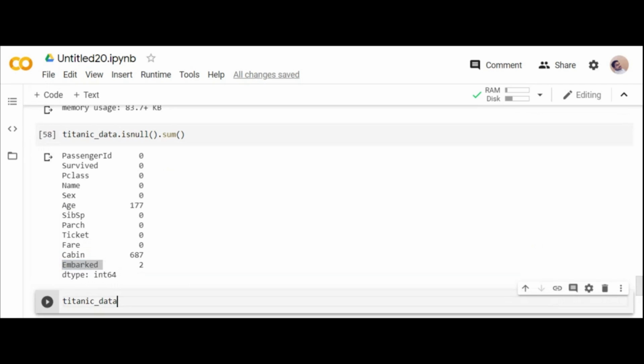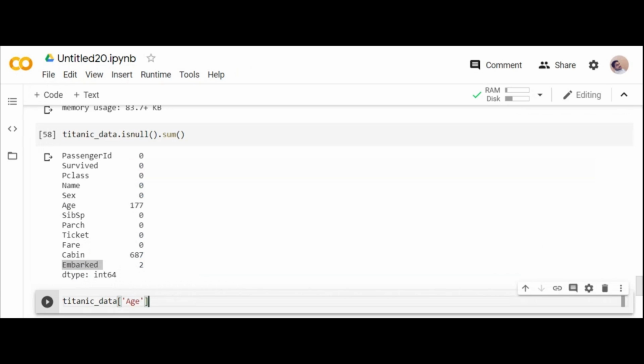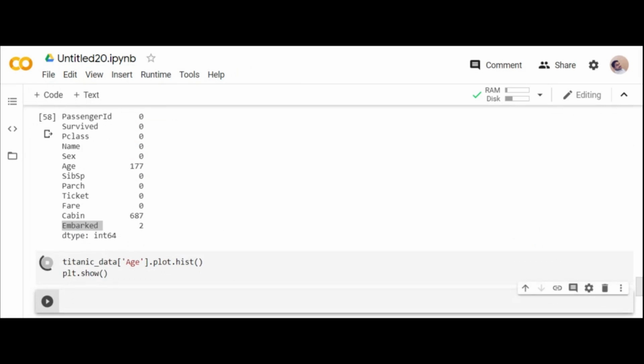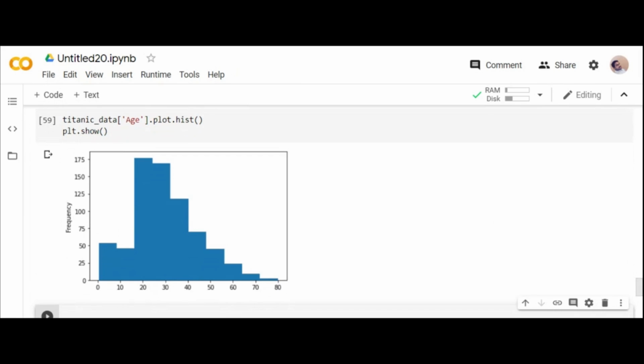So with the help of a simple histogram from Matplotlib, I first visualize my age column, because Matplotlib is the basic plotting library where you can use bar graphs and histograms. So why do you use a histogram? A histogram is for a single variable varying over intervals. A bar graph is for two different variables. A histogram is for continuous distributions, this is for categorical.